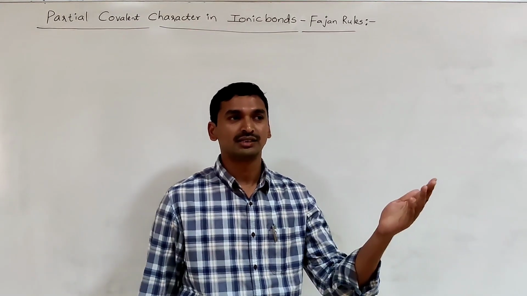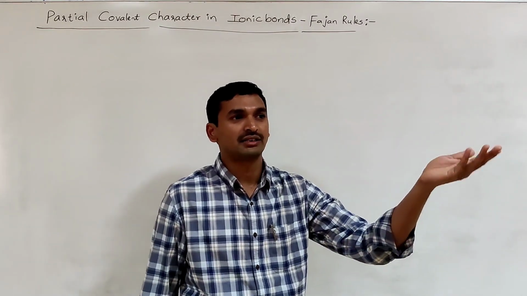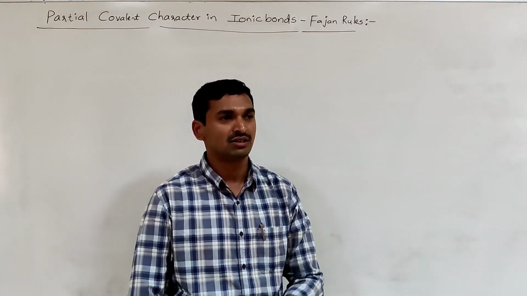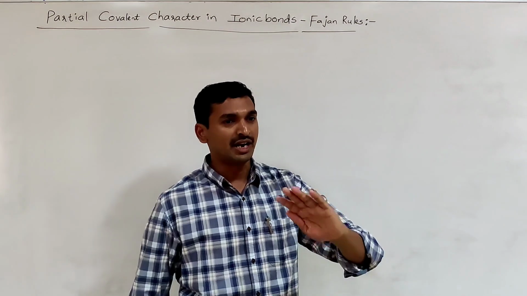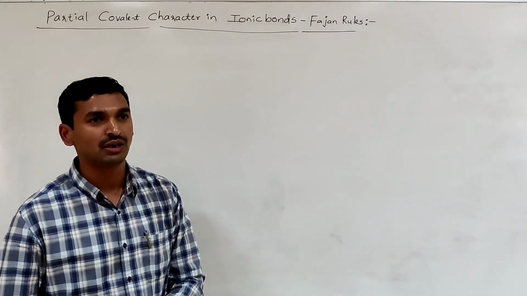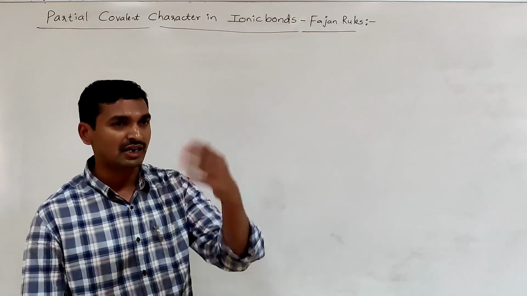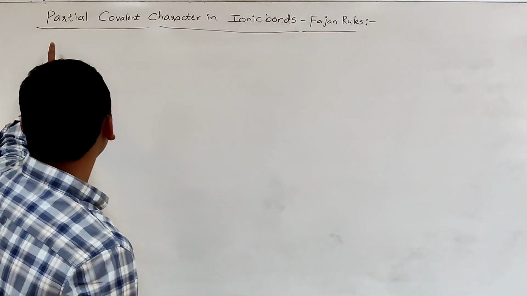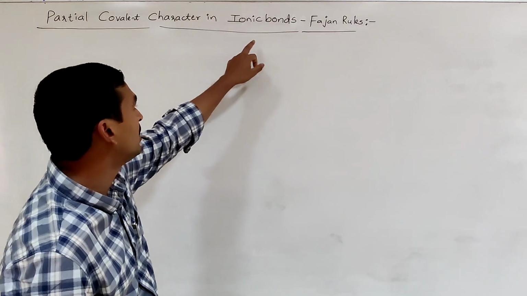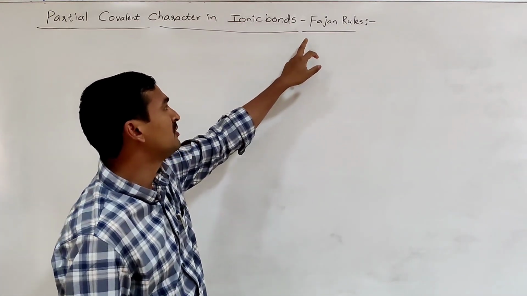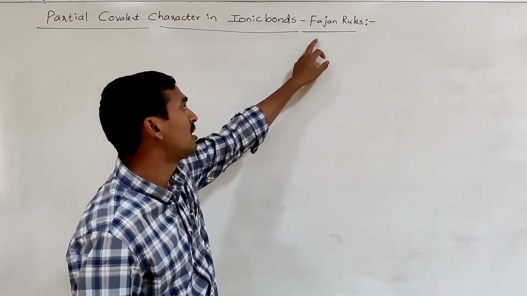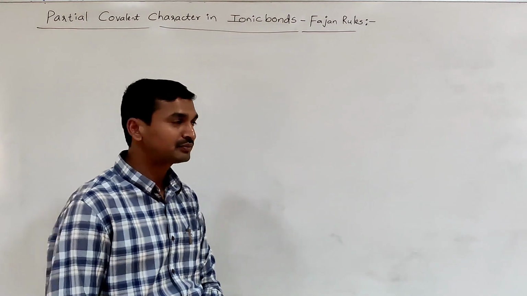In the last two classes, we saw that in addition to covalent character, some ionic character exists. Now we are going to discuss that in addition to the ionic character between two atoms, some covalent character also exists. That is our topic today: partial covalent character in ionic bonds. We can summarize this in the form of Fajans' rules.